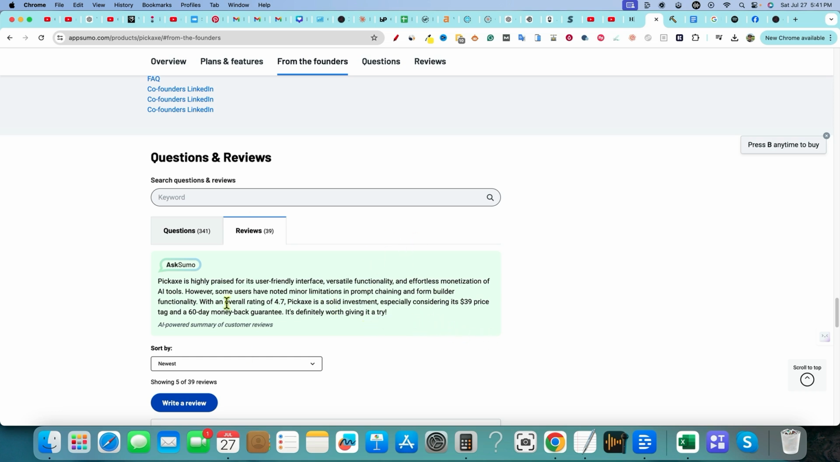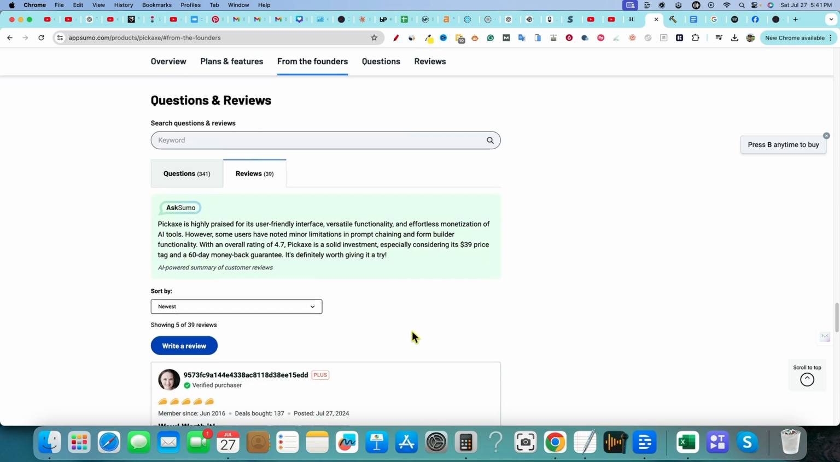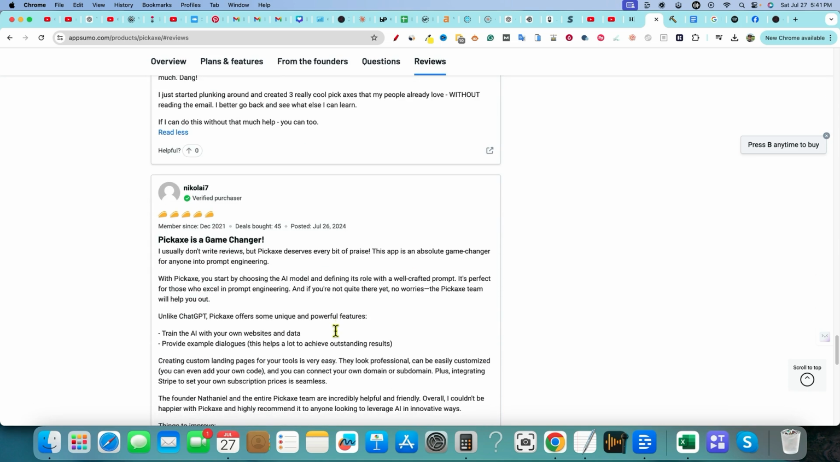It does have a really good rating of 4.7. It's a solid investment, especially considering the features. However, some users have noted minor limitations in the prompt chaining and form builder functionality. All right, so people are really, really liking this. 5 stars all over there.